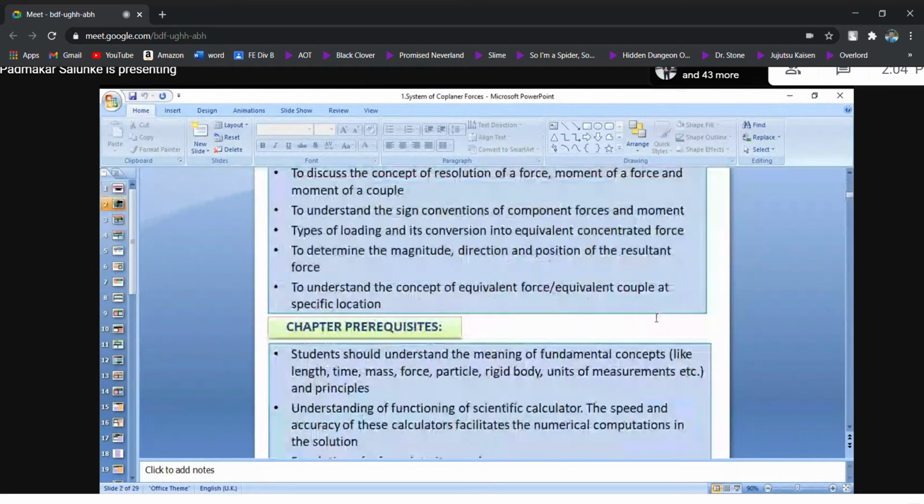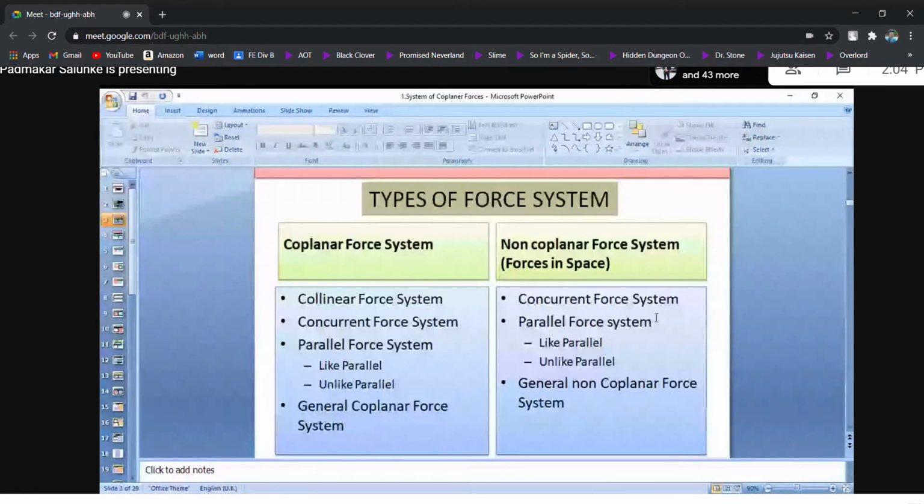Okay. So this is our first topic, that is system of coplanar forces. Now look, one by one we'll proceed. Engineering mechanics is divided into two parts. One is called statics, the second one is called dynamics. Statics means completely at rest. No motion, nothing. No rotation, no linear motion, no horizontal, vertical, nothing. That is called statics.